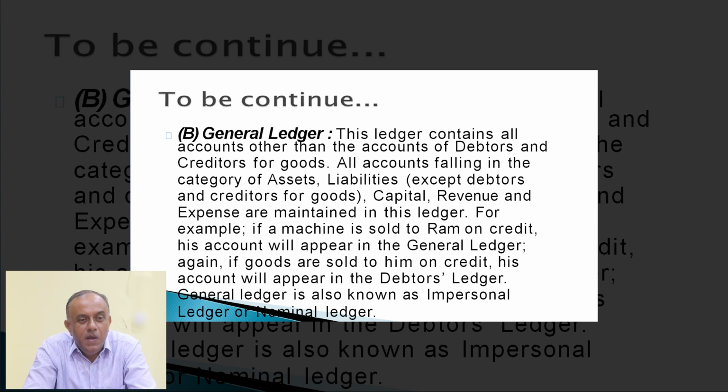Number 5, bills receivable. When goods are sold on credit to a customer, an authentic document is required. For that purpose, a bill is drawn by the seller on the customer, and if the customer accepts the bill to pay the money within a certain period of time, that is known as bills receivable. That is also another part of journal. Another journal is bills payable.